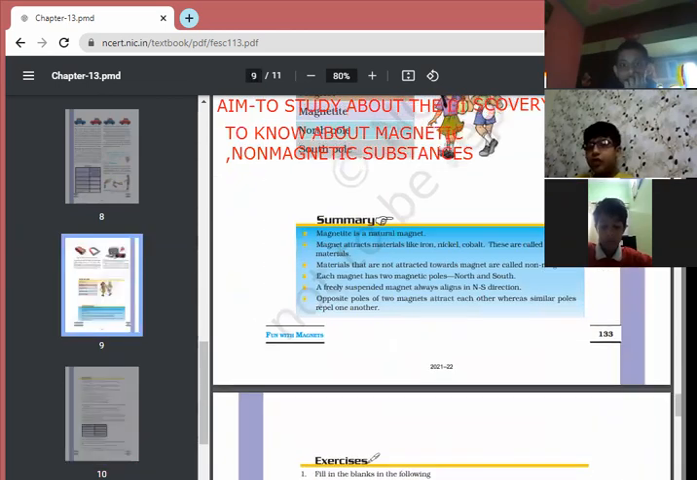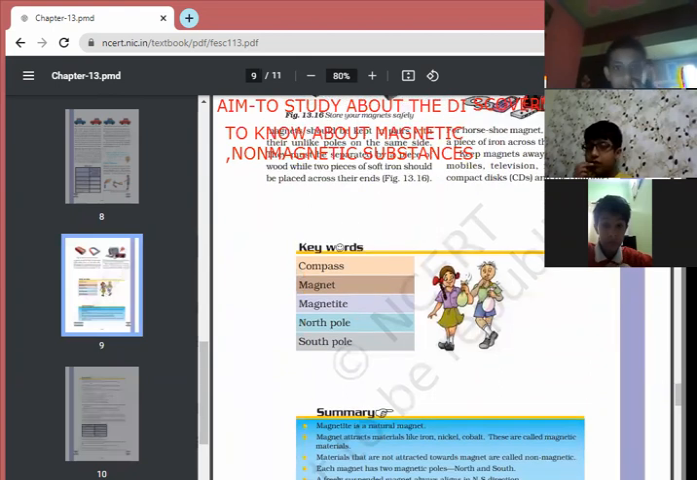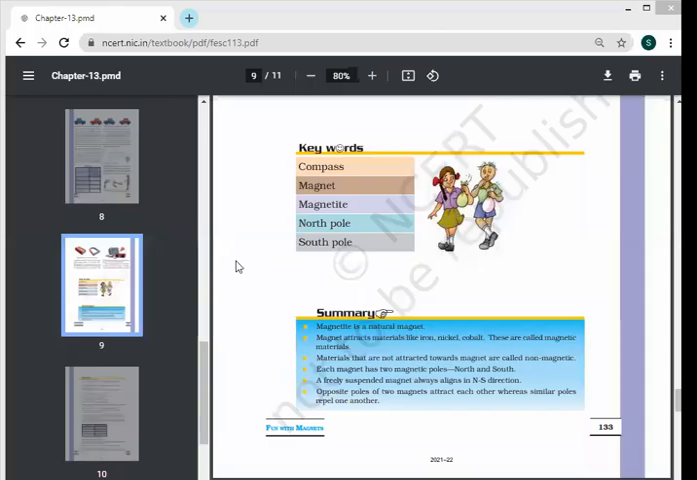What are the key terms or misunderstood words you can say? So here are few of the misunderstood words like compass, magnet, magnetite, North Pole, and South Pole. I'm giving you 5 minutes, children. Kindly find the meanings of these words. Hurry up. Okay, children, let's continue. First word is compass.